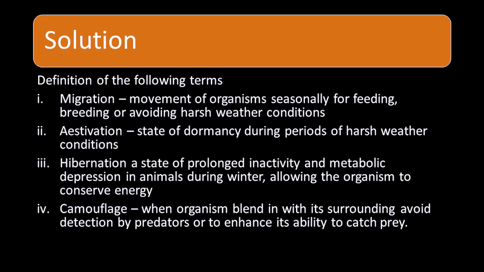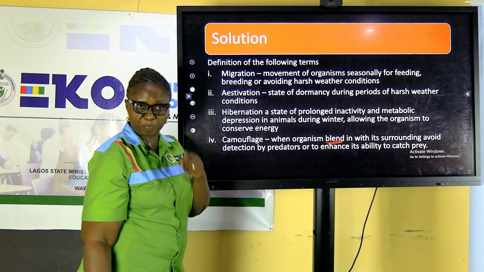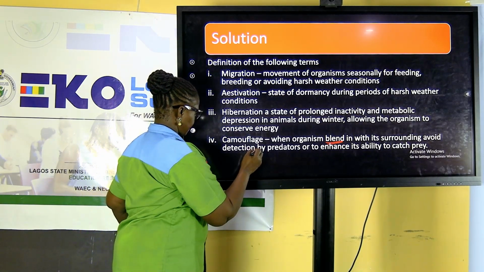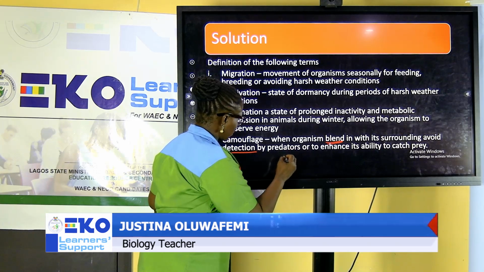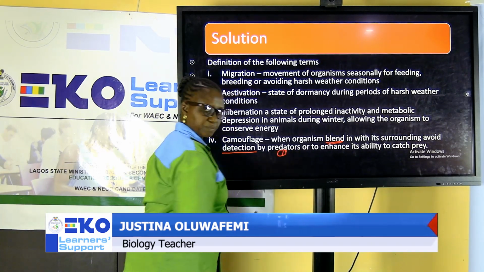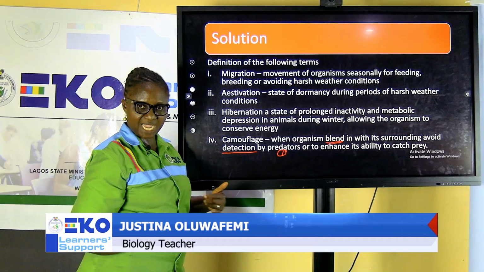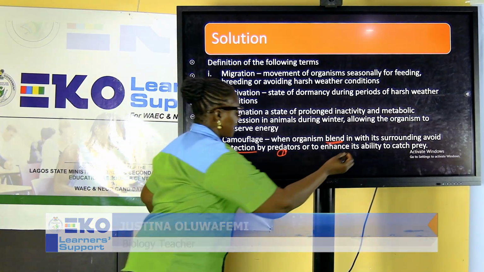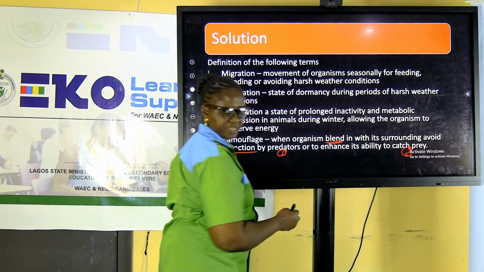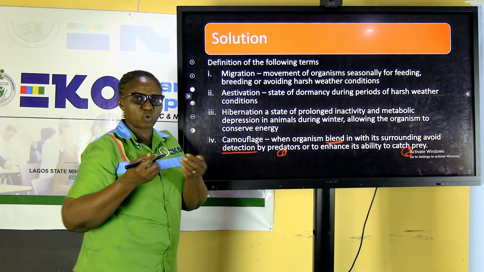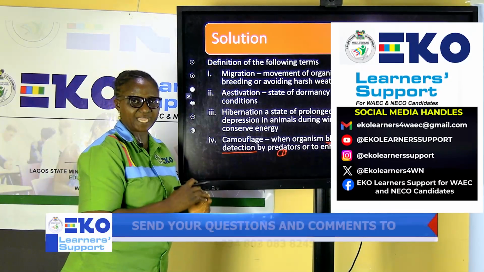And finally, the word camouflage. It is when an organism blends in with its surroundings in order to avoid detection. What is the purpose of camouflaging? It is to avoid being detected, avoidance by predators. Predators can camouflage. Equally, we have the prey. The prey can take up colors that make them blend with their environment.